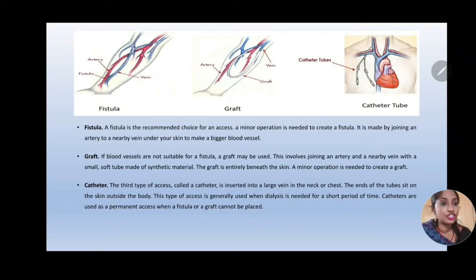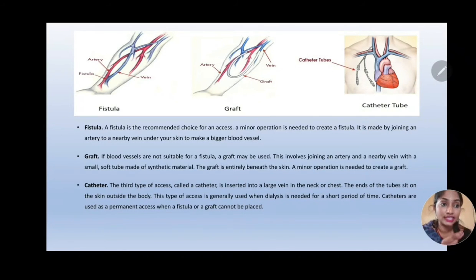But in case a fistula is not possible, the next possible access is called a graft. If there are no arteries and veins together, then a small soft tube made of a synthetic material is used to join a nearby artery. Veins and arteries are connected using a short, soft, synthetic tube. This is known as a graft. Again, it is done through a minor operation.